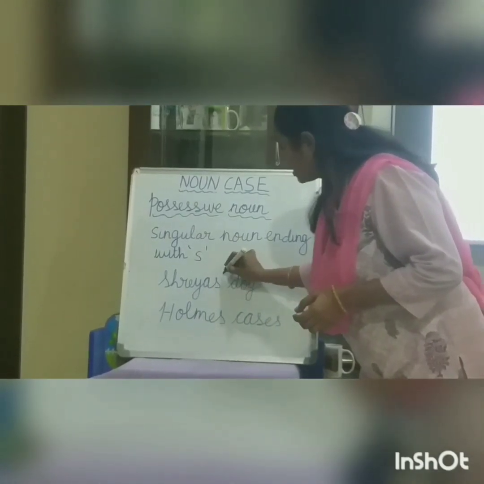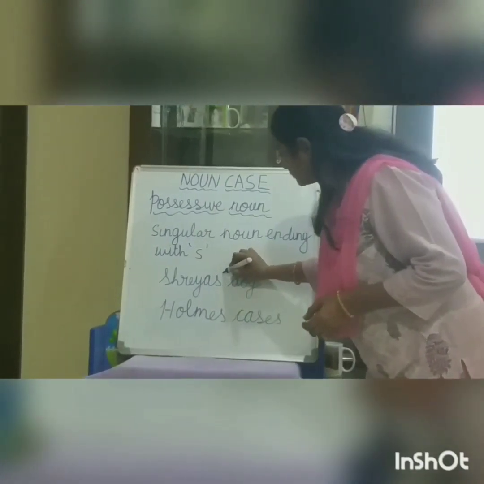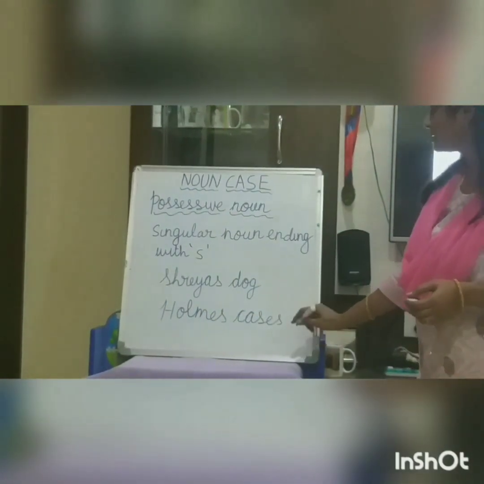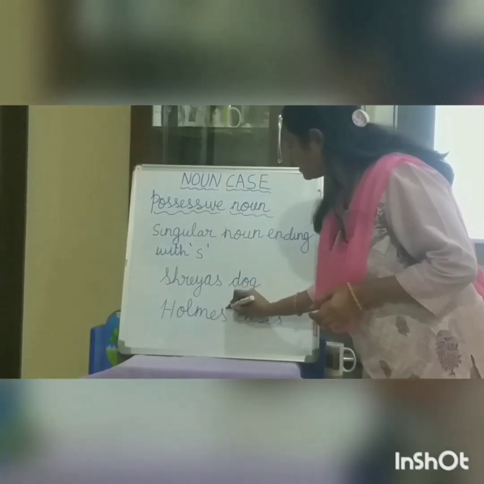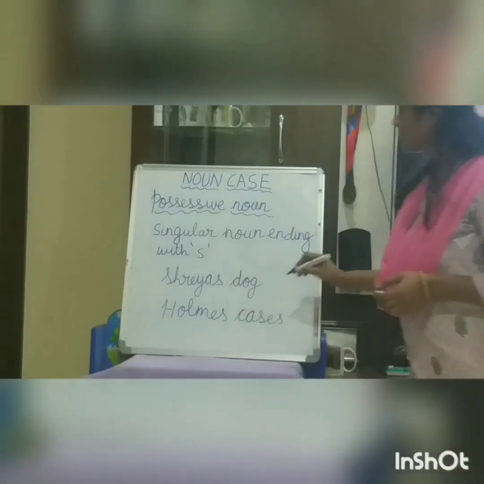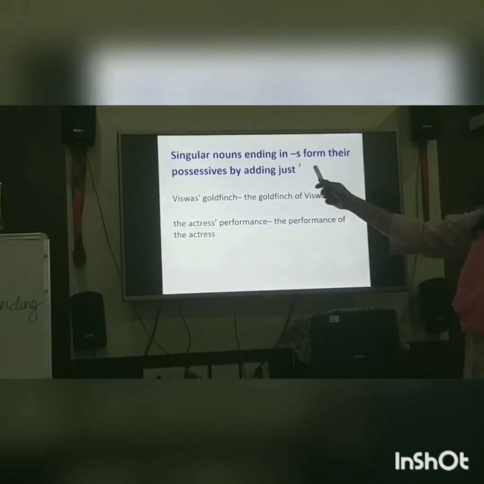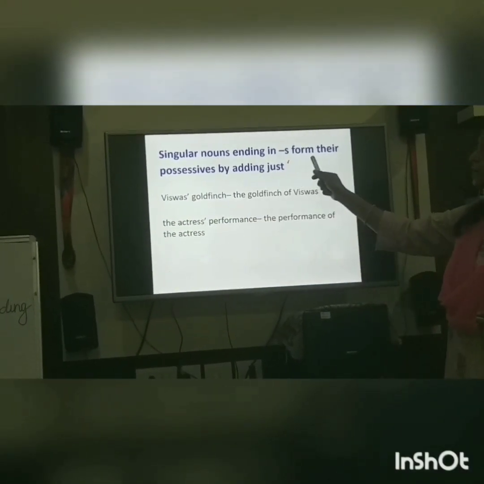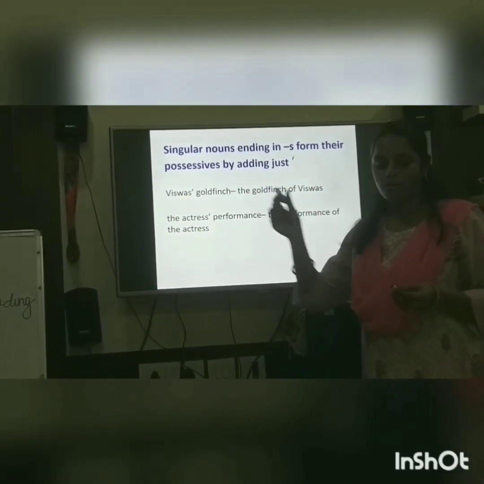It should be after the s. And Holmes's case. Here also it should come after the s. So this is the second rule. Singular nouns ending in s form their possessives by adding just an apostrophe. It should be after the s. Okay.